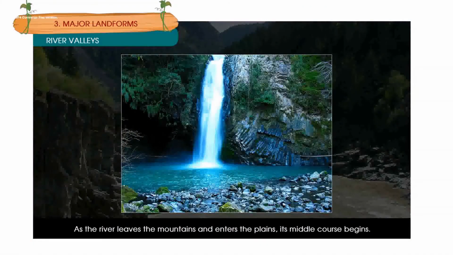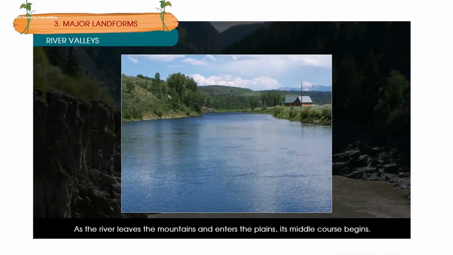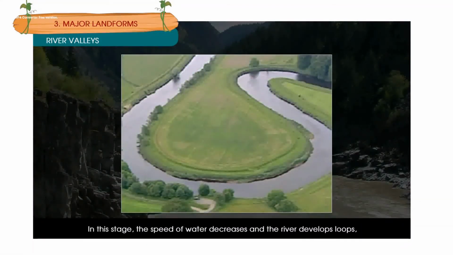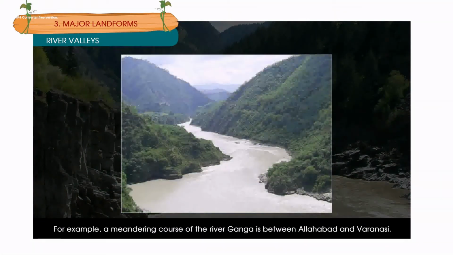As the river leaves the mountains and enters the plains, its middle course begins. Here, the valley widens. In this stage, the speed of water decreases and the river develops loops, which are called meanders. For example, a meandering course of the river Ganga is between Allahabad and Varanasi.